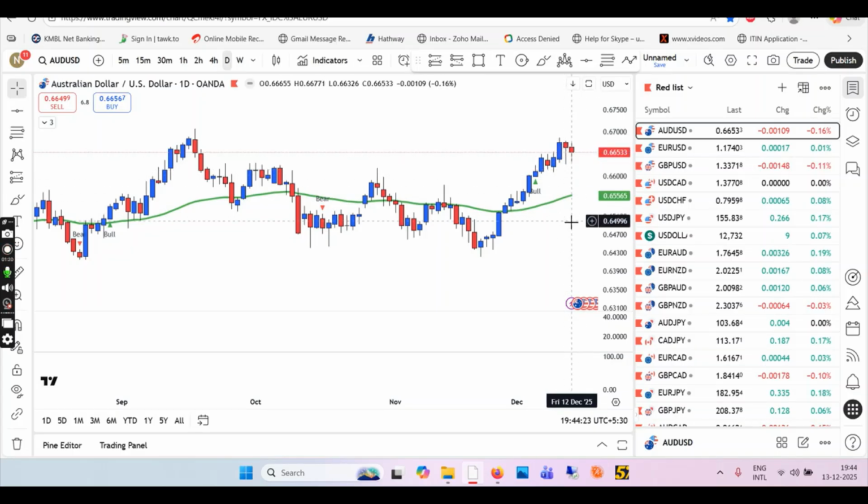Okay, it will take some time. So for a short time, go down, shorts. Otherwise, wait for the setup to occur.